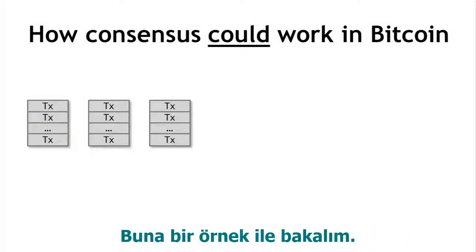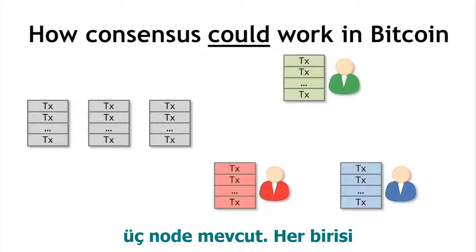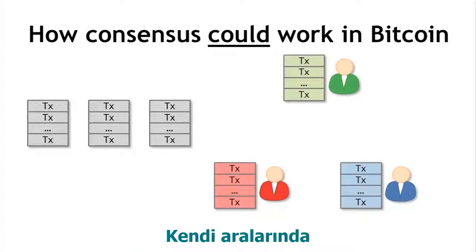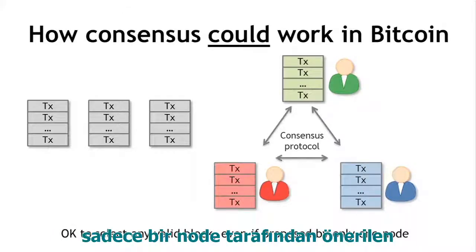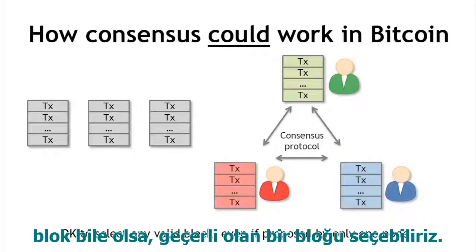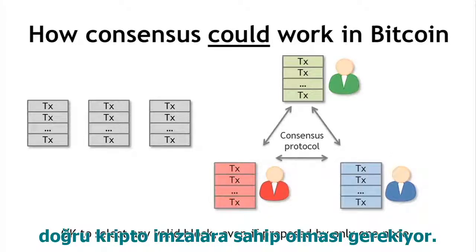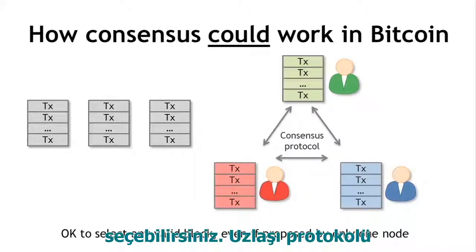So given that we have the setup, what could happen is that you have the sequence of blocks that everybody has agreed upon. A block is just a series of transactions. And now there are, let's say, these three nodes in the system, each of whom has an input, the set of outstanding transactions that it's heard about. And they execute together some consensus protocol. And for the consensus protocol to succeed, you can select any valid block, even if it's a block that was proposed by only one node. And for a block to be valid, all of these transactions have to have the right crypto signatures and so on. So you could select any of these valid blocks and the consensus protocol would still be okay.